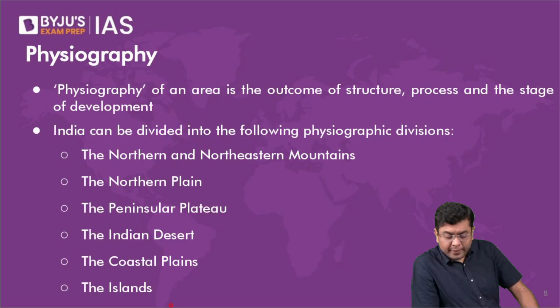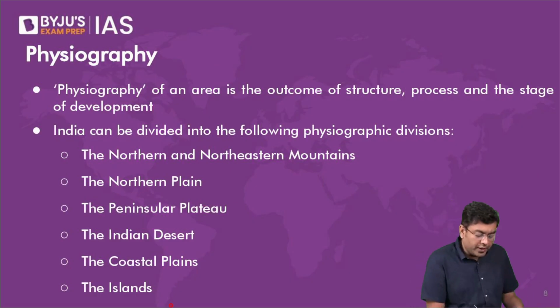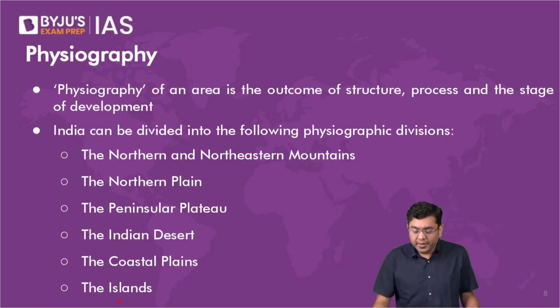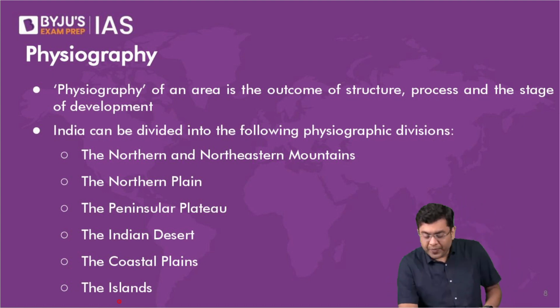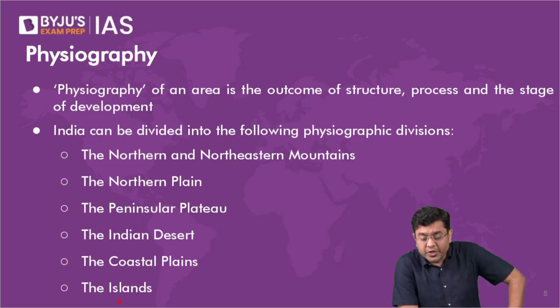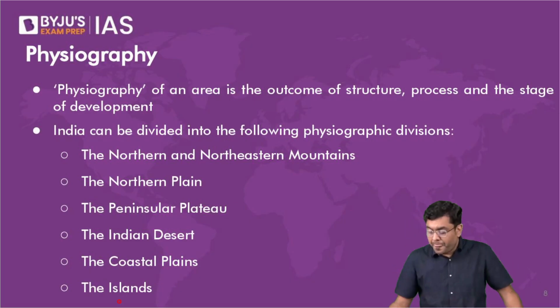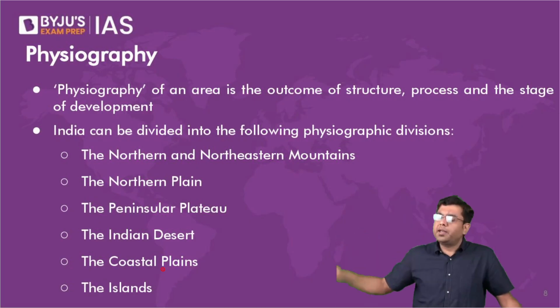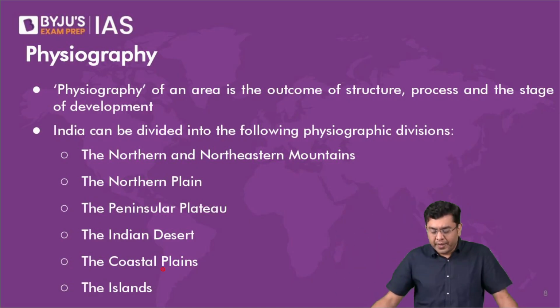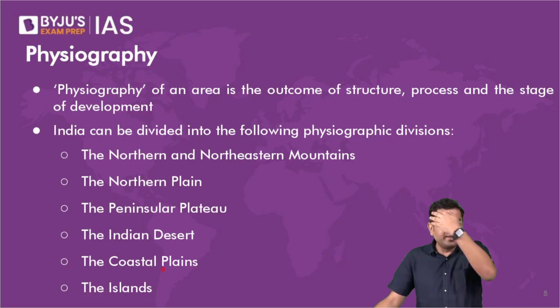Okay. Now, I'm not going to come into the details of can we capture it, can we recapture it, etc. I'm not going to go into those details. So here, when we talk about physiography, physiography is an outcome of the structure, process, and the stages of development, right? Yes, Garvit, they gave the Shaksgam Valley. Along with that, during the 62 war, the Shaksgam Valley provided connectivity to the region of Aksai Chin as well. Okay, and that emboldened their stay in the region of Aksai Chin.